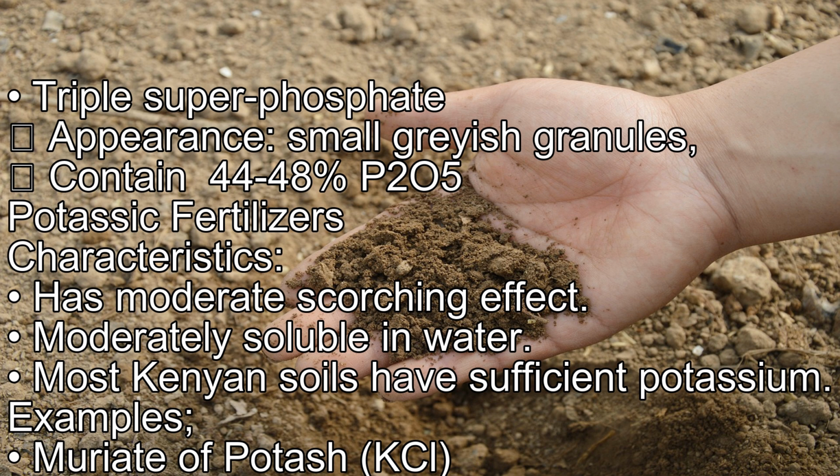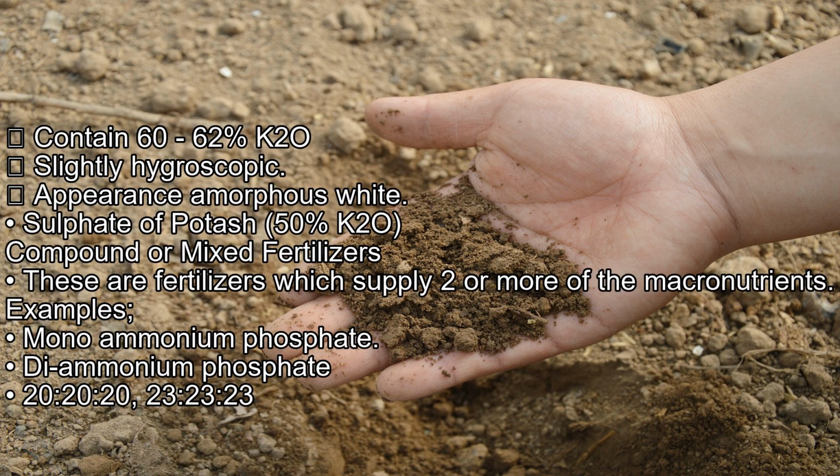Potassic fertilizers. Characteristics: has a moderate scorching effect. Moderately soluble in water. Most Kenyan soils have sufficient potassium. Examples: muriate of potash, KCl. Contains 60-62% K2O. Slightly hygroscopic. Appearance: amorphous white. Sulfate of potash: 50% K2O.